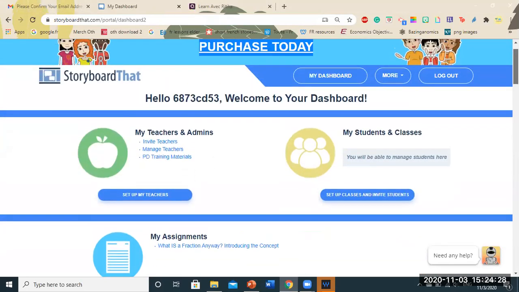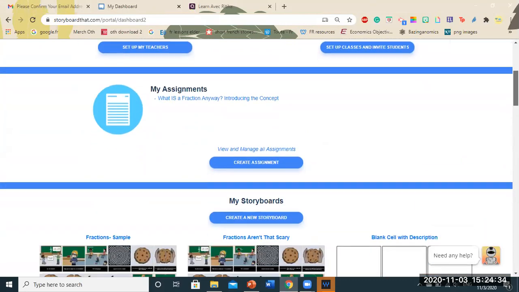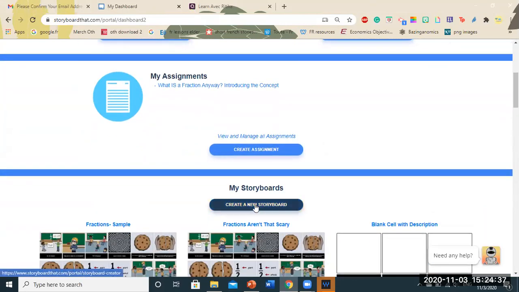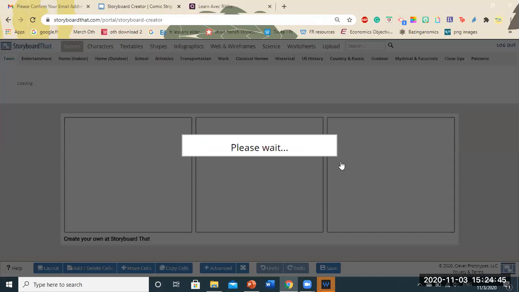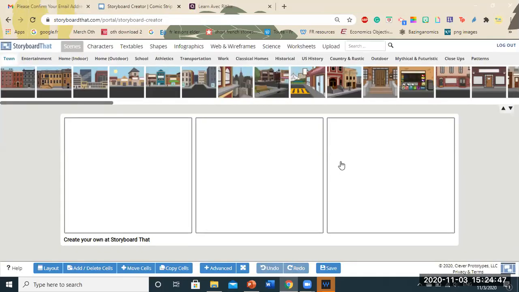Now, once you're logged in, you will enter your storyboard dashboard. So you will simply go down and click on create a new storyboard. First, I'm going to show you how to create a storyboard, and then I'm going to show you how to use the existing resources on that particular website. Oh, yeah. So this is the comic strip platform.